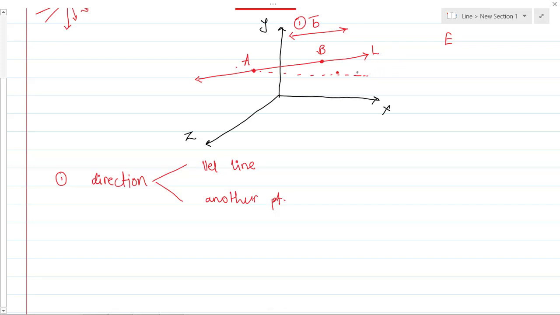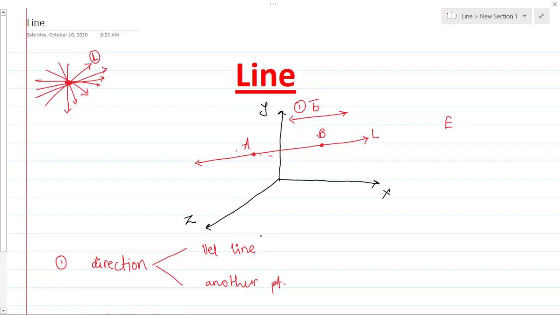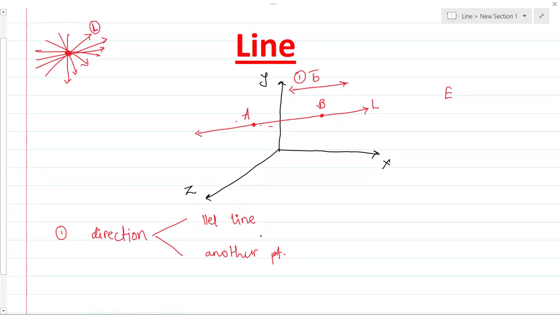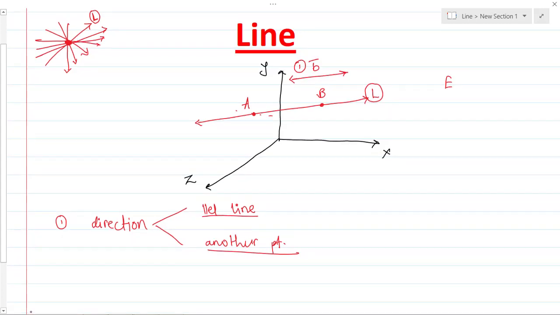So to define a line we require a minimum of two conditions: it should have one parallel line, or it should have two points lying on the line. Very good, I hope it is clear. So far what has happened is that we need a parallel line, and we will have another point, to define this line L completely.